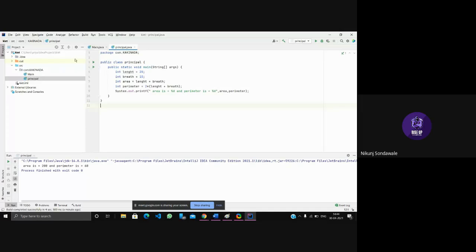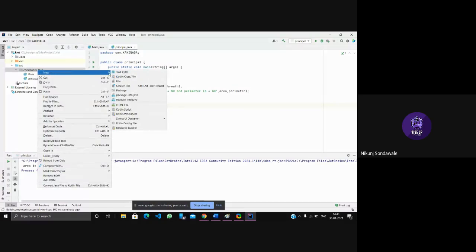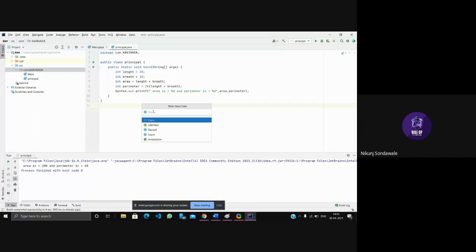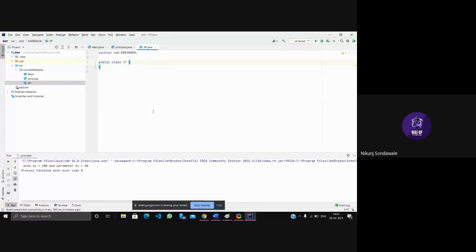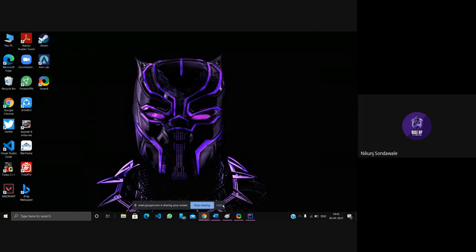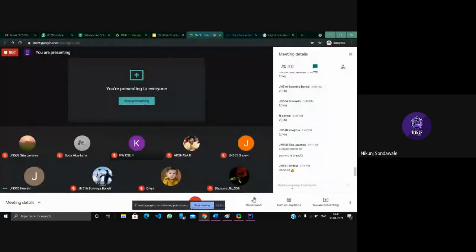Okay. So we'll create one new file for our next program. Go on this package file, right click, new Java class. Let's make something as vp.java. Here we have created a new class. After that we will enter a main method. So now in this program what we are doing is we are swapping numbers. Okay, swap.